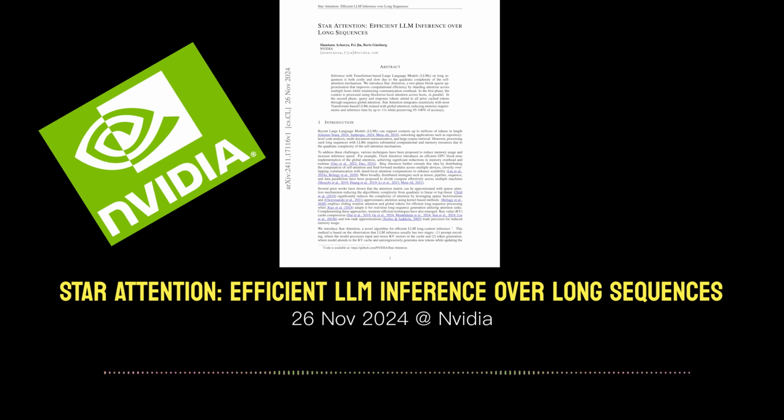And I think it's not even just about efficiency for efficiency's sake. It's about democratizing access to these powerful models. If we can make LLM inference faster and less resource intensive, we can open up so many possibilities. It could be an everyday tool for researchers, developers, not just these big companies with tons of resources. I think that's a really exciting future, and star attention is a big step towards realizing that future.